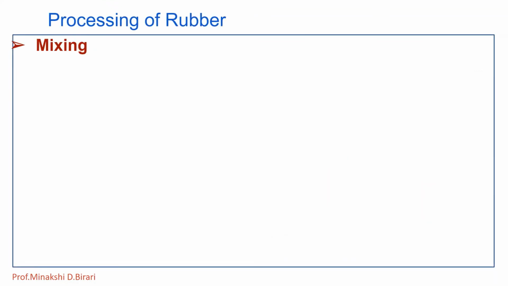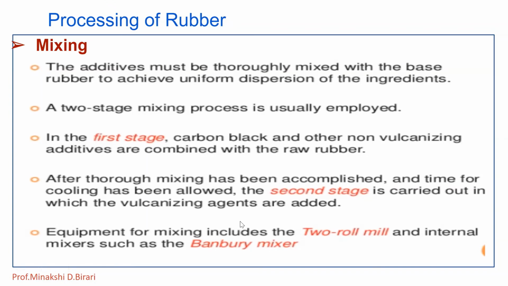Then the second step, that is mixing. The additives must be thoroughly mixed with the base rubber to achieve uniform dispersion of the ingredients. A two-stage mixing process is usually employed. In the first stage, carbon black and other non-vulcanizing additives are combined with the raw rubber. After thorough mixing has been accomplished, time for cooling is allowed. The second stage is carried out in which the vulcanizing agents are added.